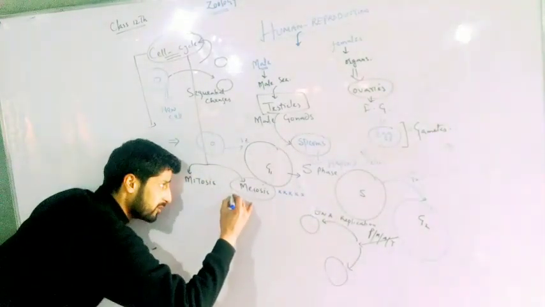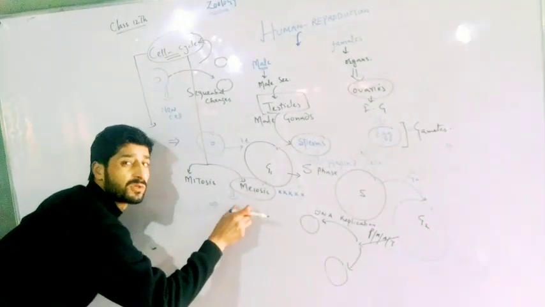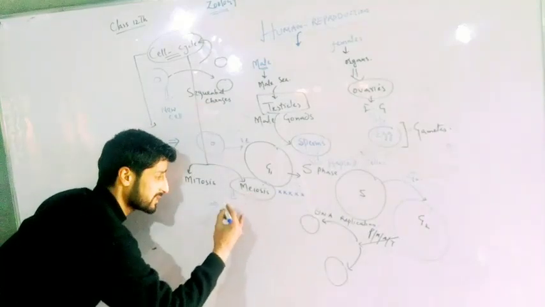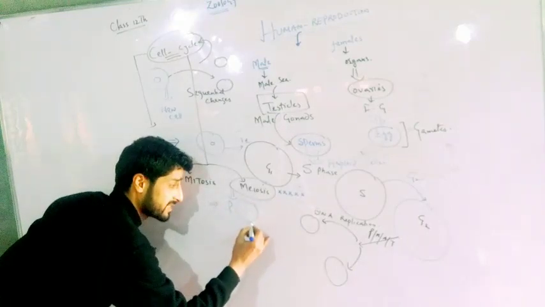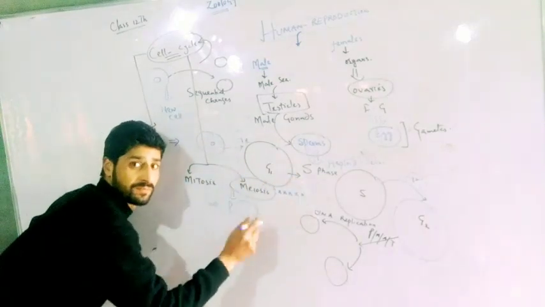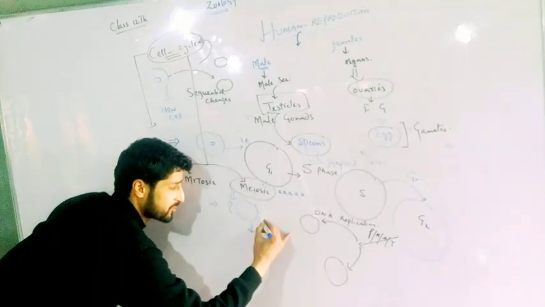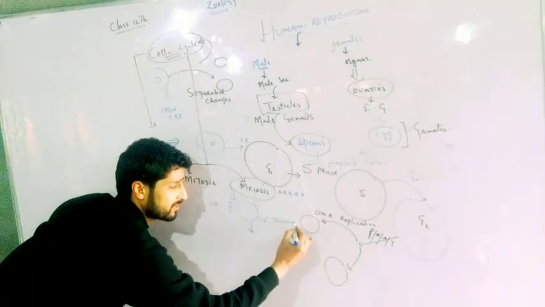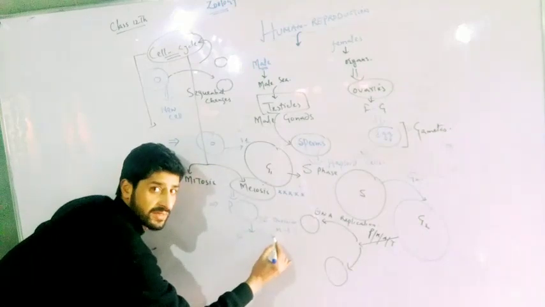Okay, let me tell you one special thing. The first point you should be aware of is that in case of meiosis, a parent cell, let us suppose it's a parent cell, divides after G1, S and G2 are over. Then this parent cell shows the first division, meiosis 1. In meiosis 1, two daughter cells are formed, that you already know.